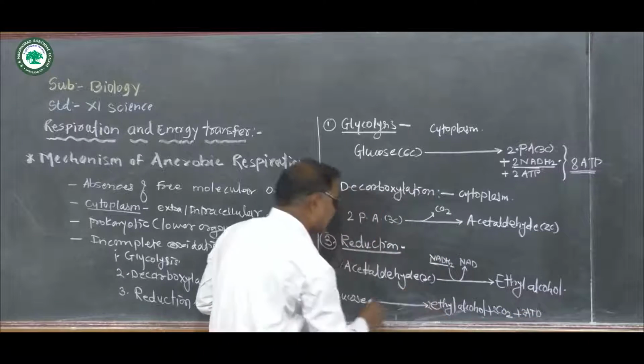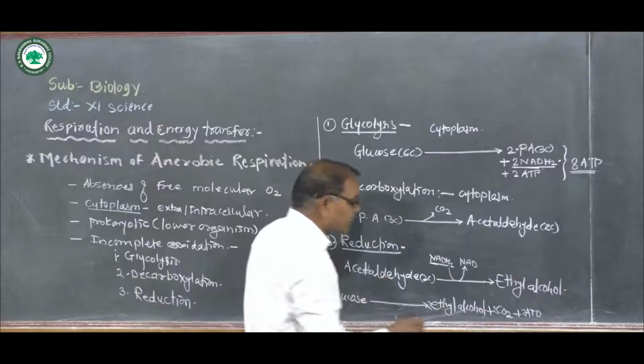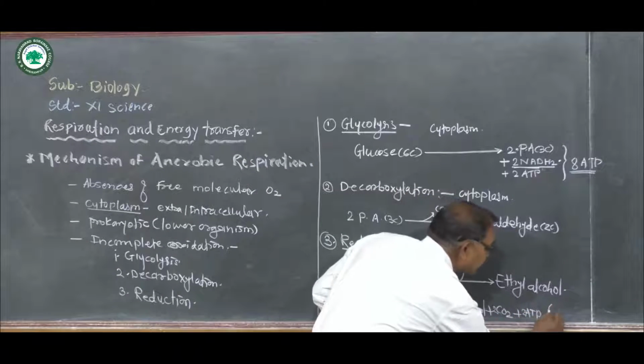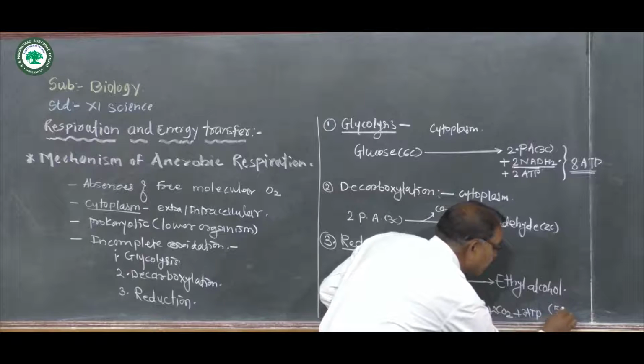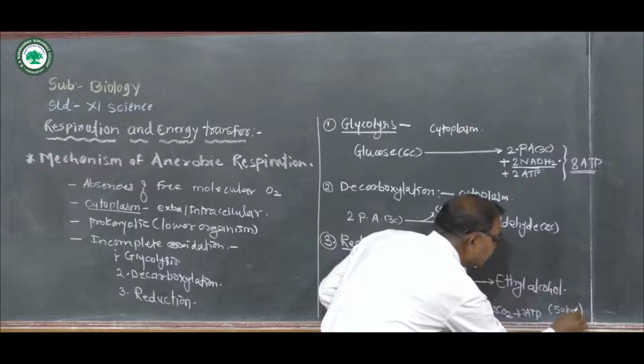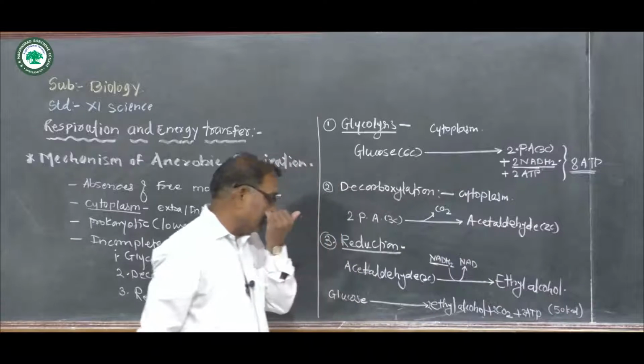Two molecules of ethyl alcohol are also formed. Means only 2 ATP, and only 50 kilocalories of energy is released.